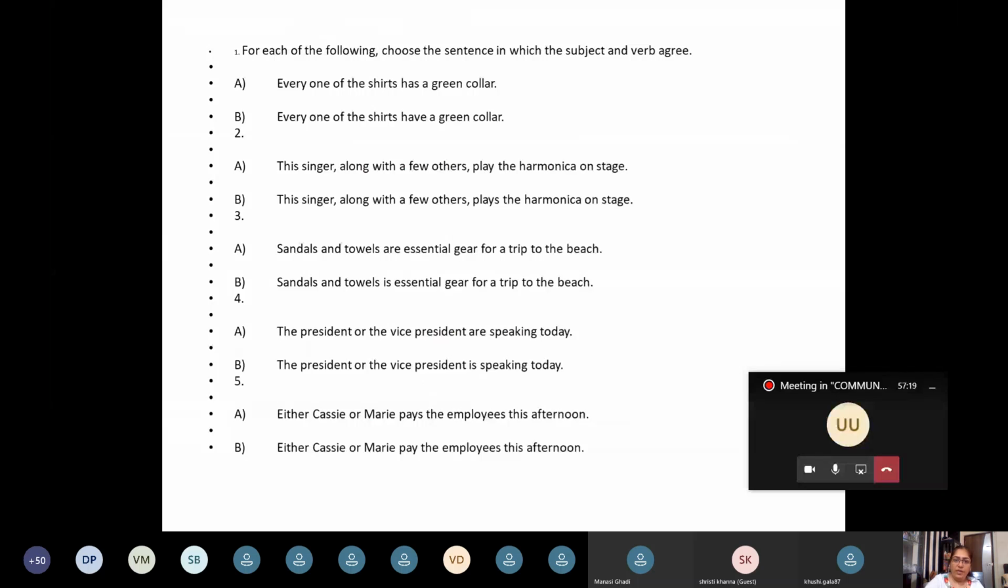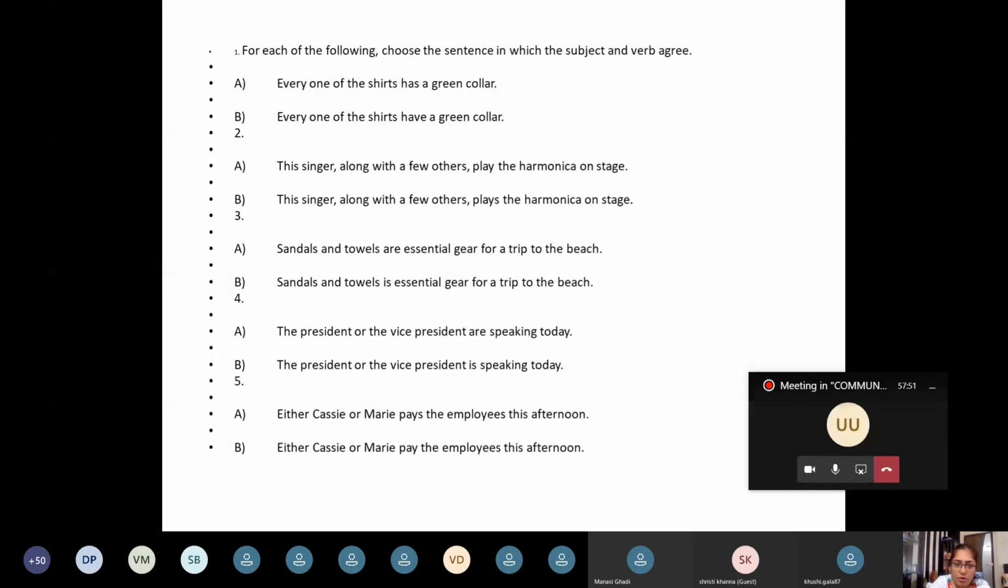For each of the following, choose the sentence in which the subject and verb agree. Every one of the shirts has a green collar. Every one of the shirts have a green collar. Here with every, it makes the subject singular, and so it is has. Next, so I would put sentence A as the correct sentence and B as the wrong sentence.